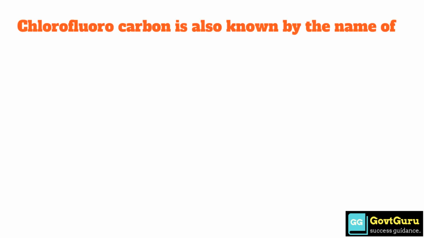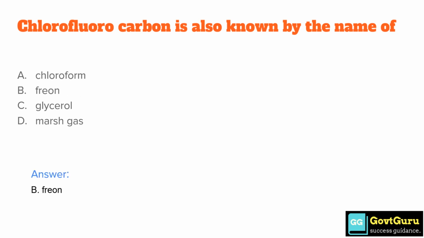Chlorofluorocarbon is also known by the name of option A chloroform, option B freon, option C glycerol, option D marsh gas. Answer is option B freon.